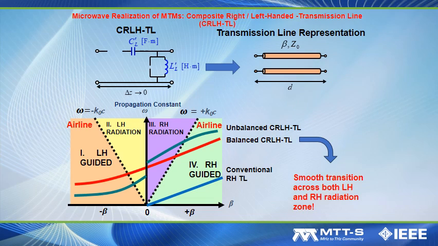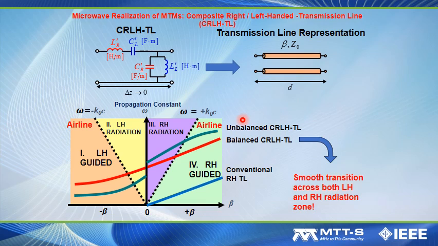On the other hand, if we want to realize a pure left-handed transmission line containing a series C and shunt L, we will inevitably always have parasitic series L and shunt C come into play. So this will result in the so-called composite right-left-handed transmission line, or CRLH transmission line, that will have the effect of all these four circuit elements, namely right-handed L, left-handed C, right-handed C, and left-handed L. This unit cell, CRLH unit cell, can be used to represent the so-called CRLH transmission line.